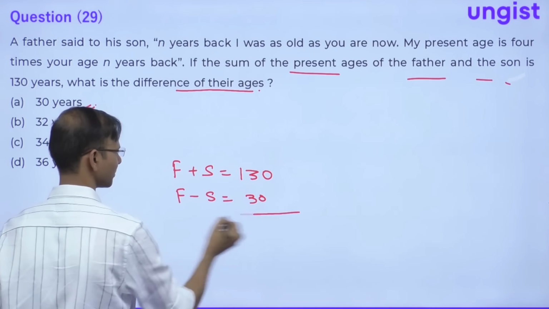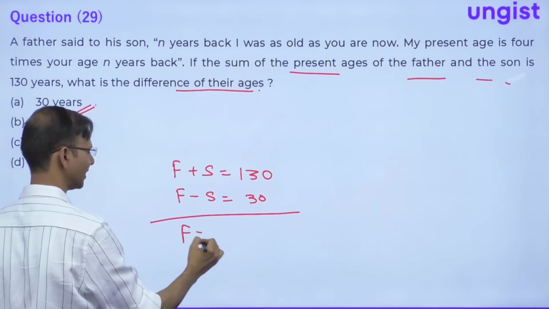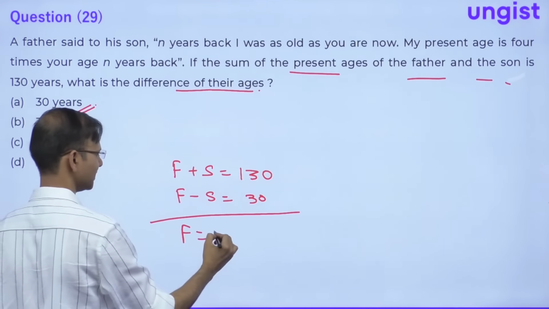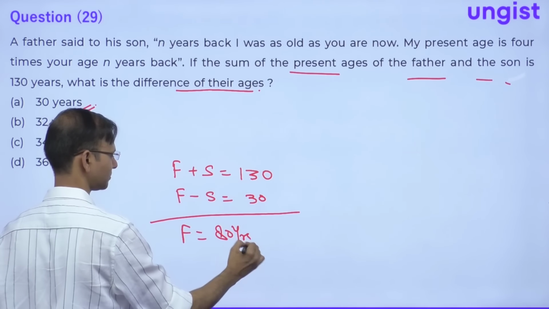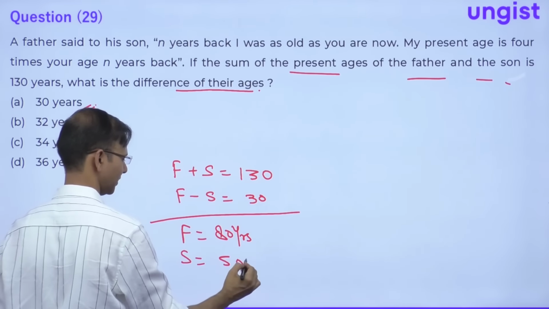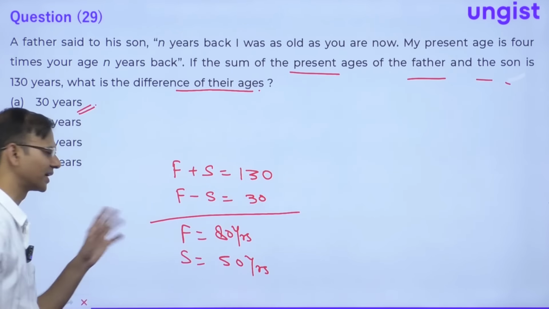This is 30. So guys, if you solve these two equations, then father plus father, if you add these two equations, then S is cancelled. This is 160, then father is 80 years of age. And obviously son is what? So it is 50 years, right? So according to first option, we are getting this data.